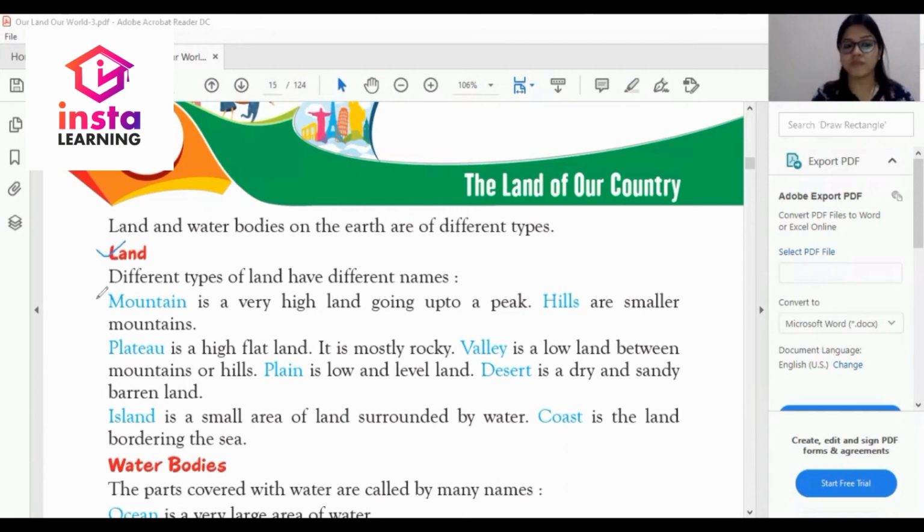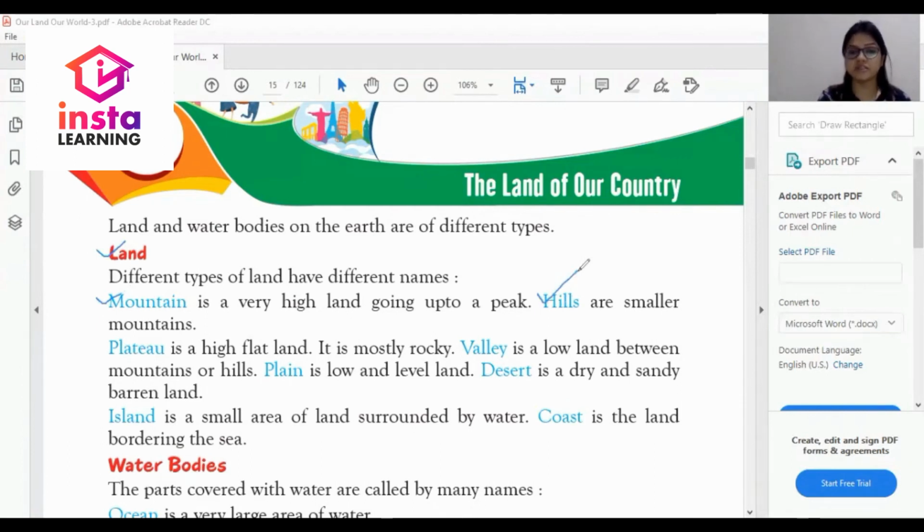First, mountain. What is a mountain? A mountain is a very high land going up to a peak. कैसा समतल जिसका कोना बहुत high हो. Hills are smaller than mountains. Hills कैसे होंगे? Mountains से छोटे. Hills are smaller than mountains.